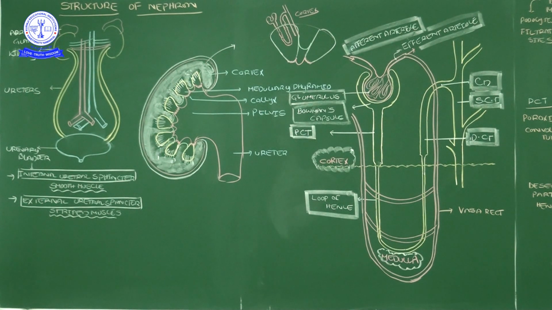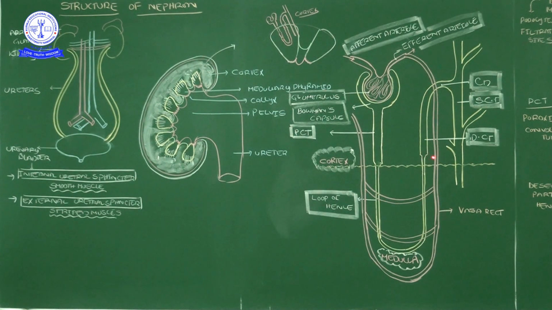Before that, I will simply give you a small idea. From the glomerulus onwards, the filtrate entered into the Bowman's capsule; which direction is it going? Downwards direction, correct? Like this. Again it goes in the upward direction, and then from the efferent arteriole onwards blood comes out from the Bowman's capsule and goes in the downwards direction.